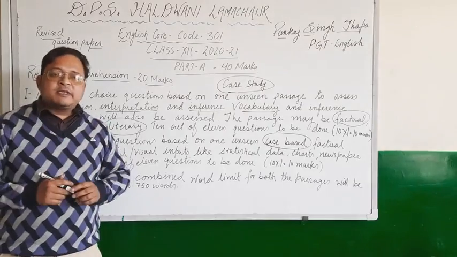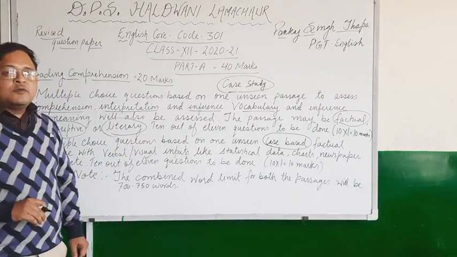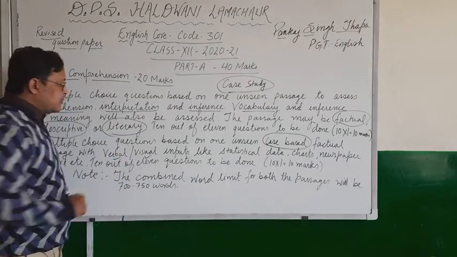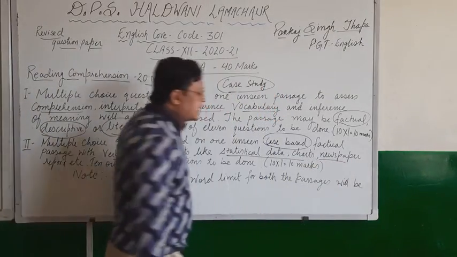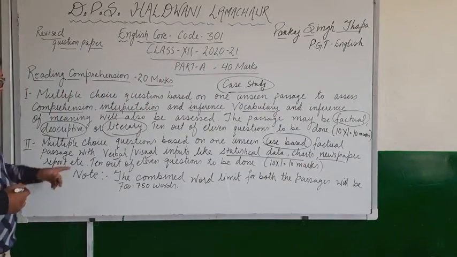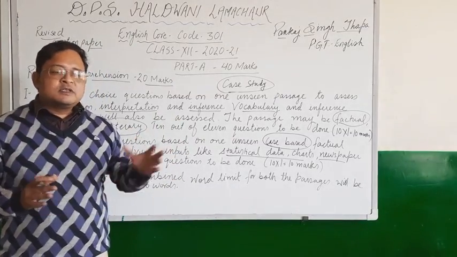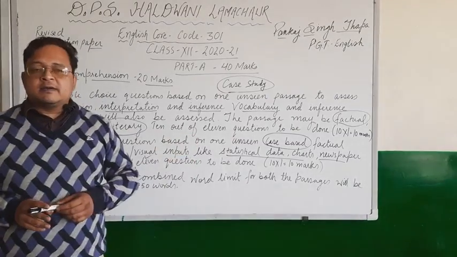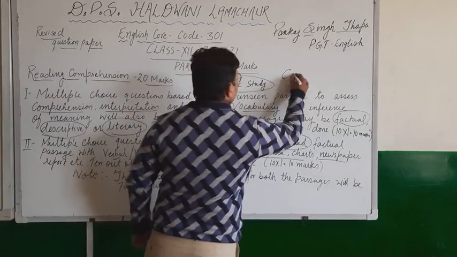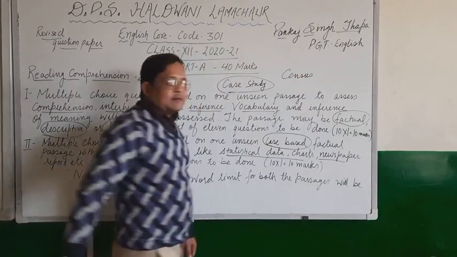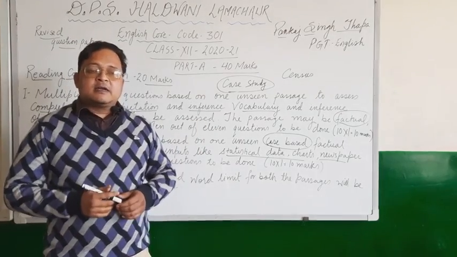Either some picture would be there, okay, that is visual, or some information would be presented over there, that is verbal input. And statistical data would be there, like charts, newspapers, and reports, etc. So it may be something like a newspaper report, chart, or some kind of statistical data. Like you might be aware of the term census. After every 10 years, a census occurs, and that census data gets published.